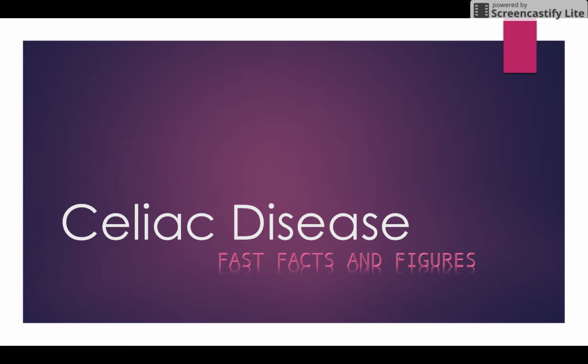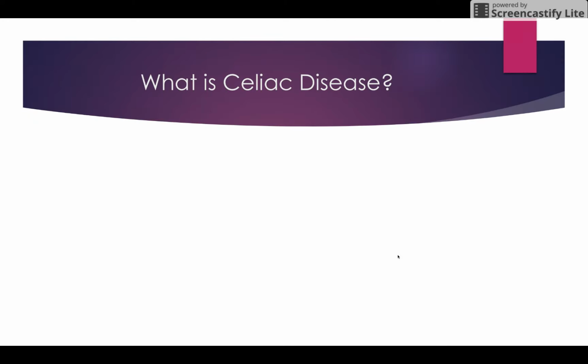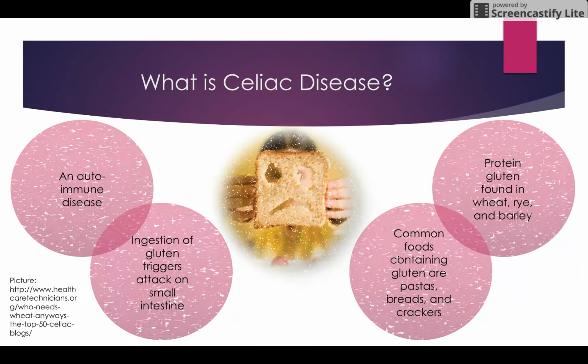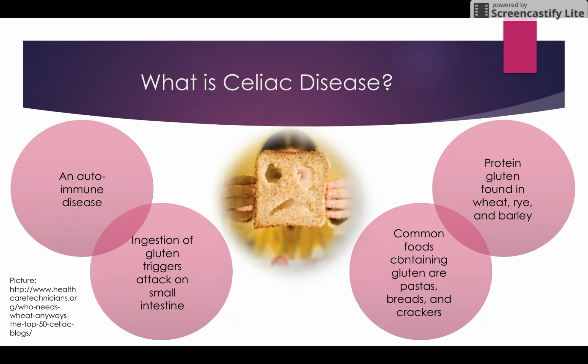Today, we will be talking about celiac disease. What is celiac disease? Celiac disease is an autoimmune disease, meaning that a person's immune system will attack healthy cells thinking they are bad.